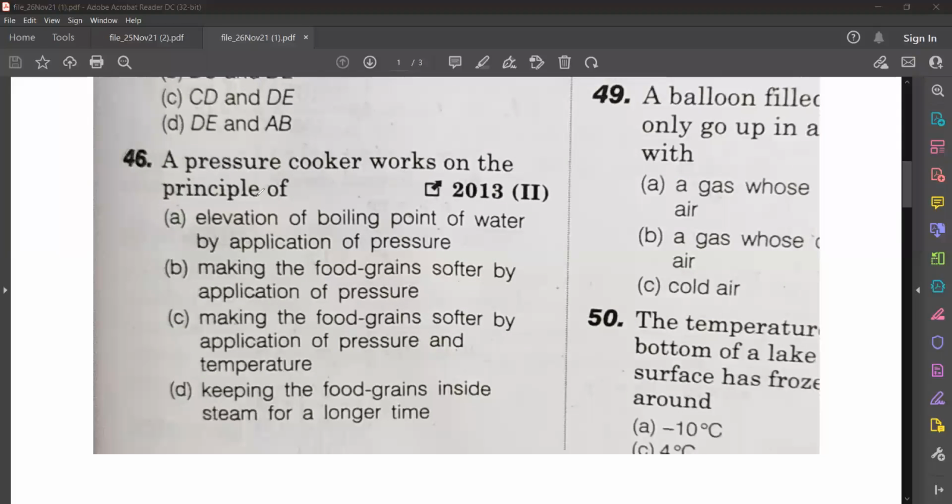A pressure cooker works on the principle of elevation of boiling point of water by application of pressure, making the food grain softer by application of pressure and temperature, keeping the food grains inside steam for a longer time. Okay, I want you to answer this. Read all the statements carefully and answer it.